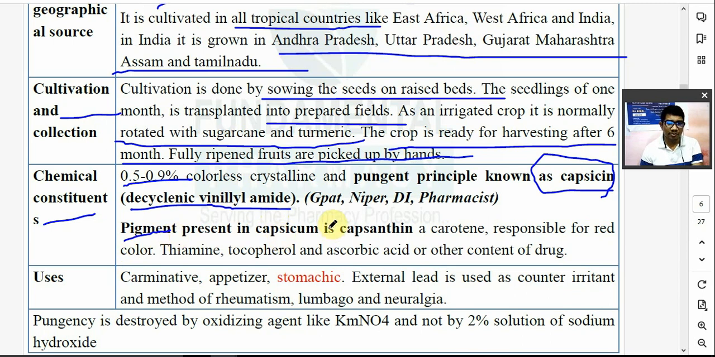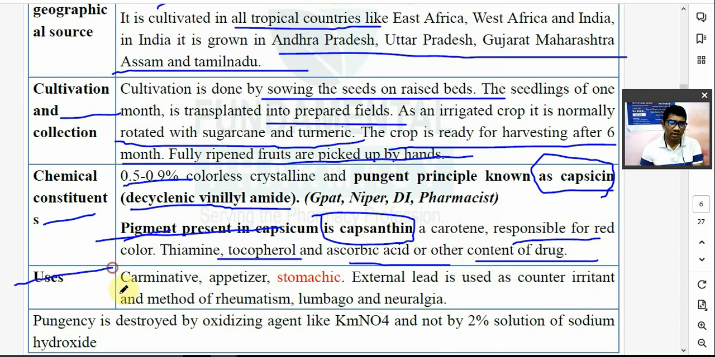Pigment कौन सा है? इसमें pigment the capsanthin. Question इसके ऊपर आ चुका है। Capsanthin is a pigment present in the capsicum. इसमें carotene भी होता है। Carotene responsible for the red color of this. इसमें in addition to that thiamine is there, tocopherols are there, ascorbic acids. They are the other content of the drug.